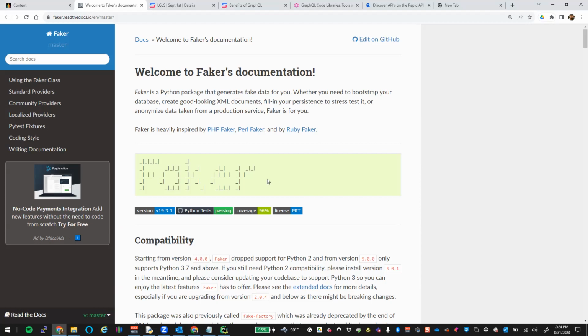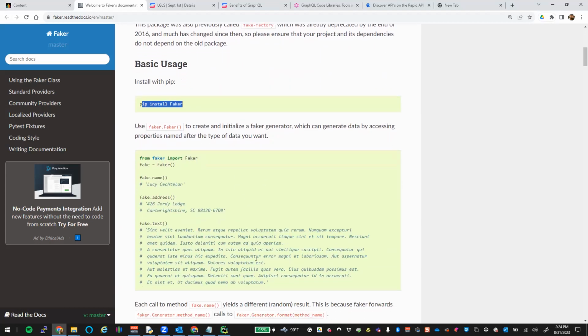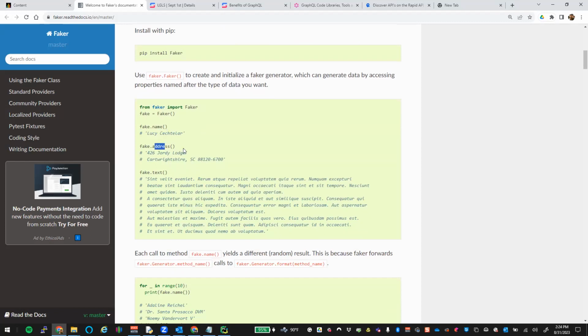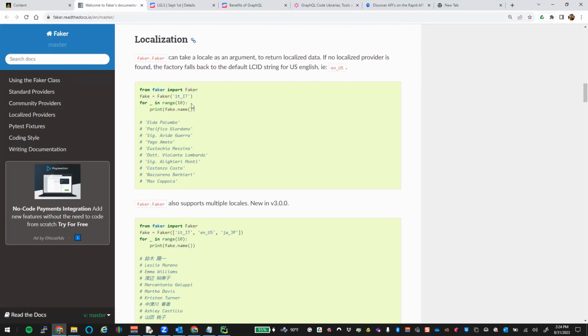So what's the idea? The idea is that it will create random data for you. So you can do something like pip install faker, and then you can call out for a random name, address, text, or you could build an entire profile of all the stuff in there. One thing I didn't show you guys is the localization part of that. So from faker import Faker, right? fake equals Faker, but this time we have it_IT in here. en_US means that we want English US. If I said it_IT, it's Italian from Italy.